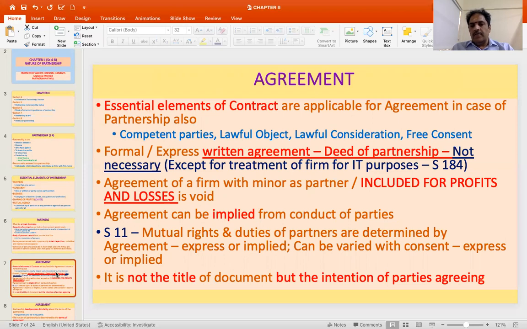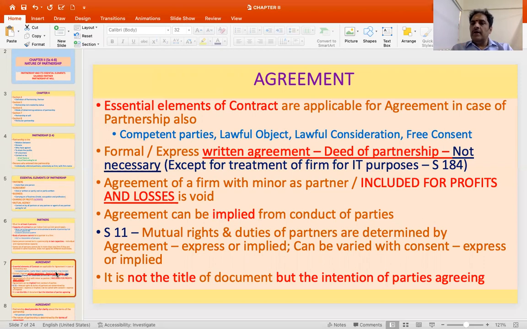That is not necessary. However, for the purpose of getting the benefit of the firm under the Income Tax Act, Section 184 of the Income Tax Act indicates that the partnership has to be written. The reason is, in this partnership deed, the income tax authorities would want to know who are the persons whose incomes are supposed to be pooled, whose expenditure and losses have to be adjusted, etc., and the profit sharing has to be worked out. For that purpose, a deed of partnership is a proof of these people working together as a firm.